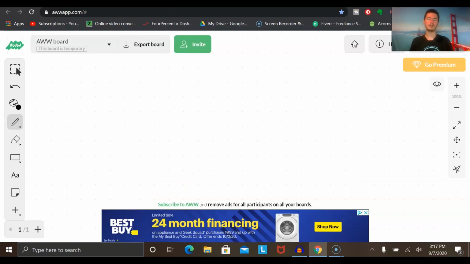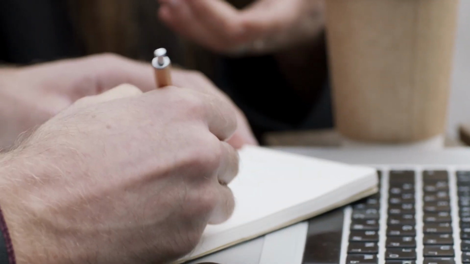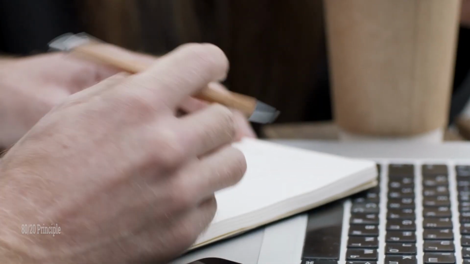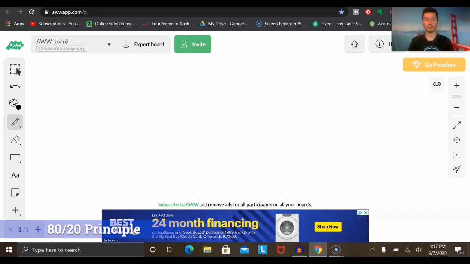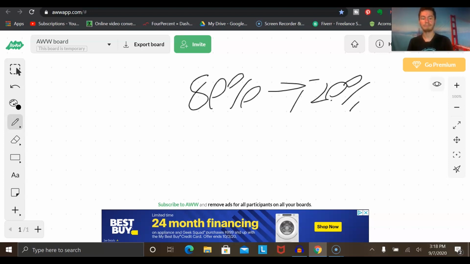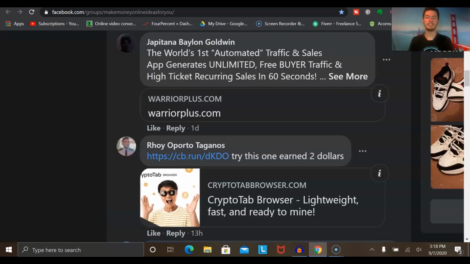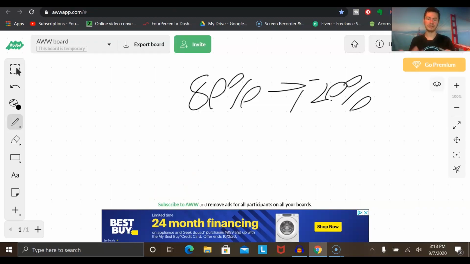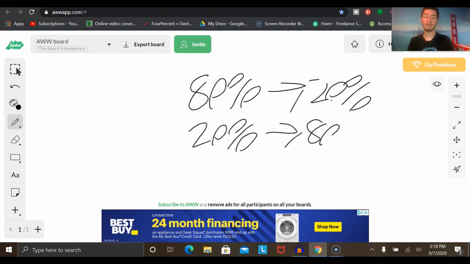So when it comes to affiliate marketing, there is this thing called the 80-20 principle, right? You may have heard this principle before, and this isn't just with affiliate marketing, but with just about every industry in general, right? So how it works is you have 80% of people making 20% of the money, right? So these people right here would represent the 80%. They get one sale here and there, they're working really hard, they think they're making good progress. But then, on the other hand, you have 20% of people who make 80% of the money, right?